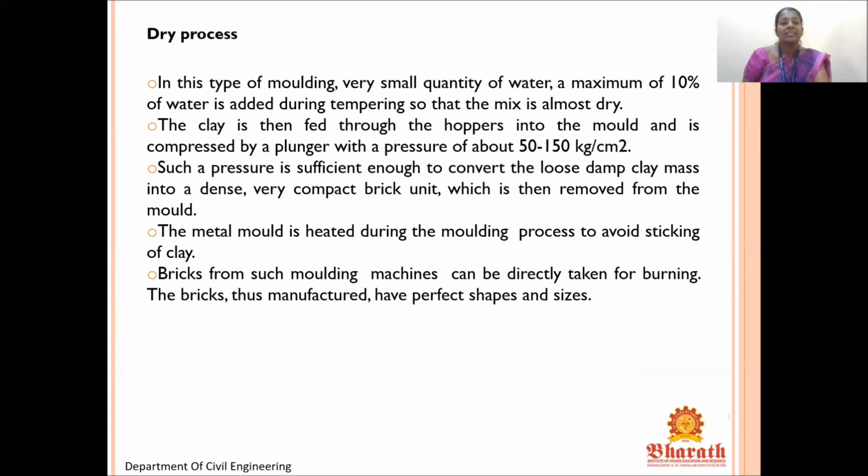Dry process. In this type of molding, a very small quantity of water, that is a maximum of 10% of water, is added during tempering. The clay is then fed through the hopper into the mold and it is compressed by a plunger with a pressure of about 50 to 150 kg per centimeter square. Such a pressure is sufficient to convert the loose damp clay mass into a dense, very compact brick unit, which is then removed from the mold. So we are applying more pressure, making the loose damp clay mass into a dense mass.